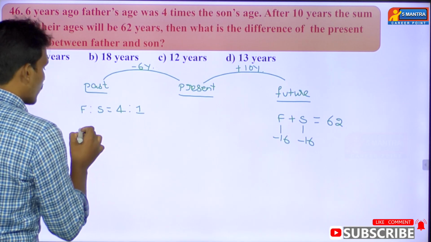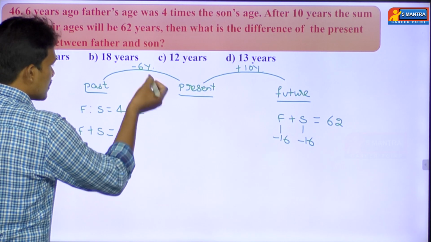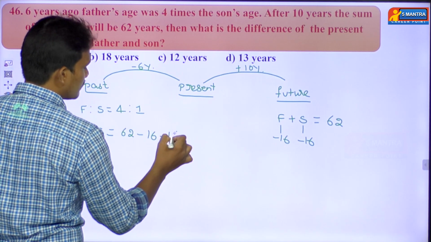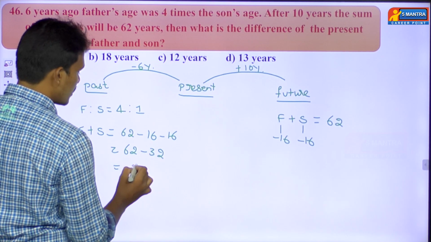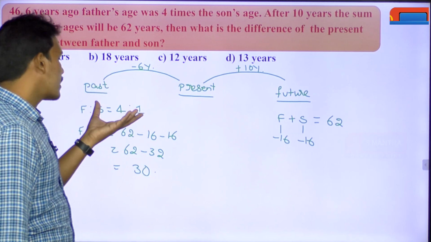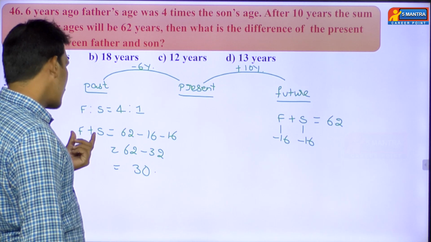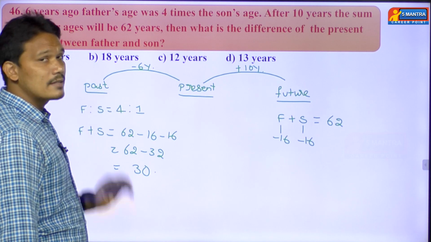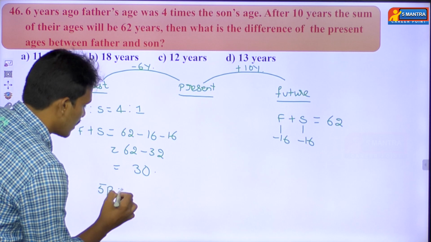So directly we are going to find the sum of the father and the son's age, 6 years back. That will become 62 minus 16 and minus 16. So 62 minus 32, then you will be left with 30 here. And here we got the father to son's ratio is 4:1, and the sum of their ages is 30. Then the sum of their ages in terms of parts will become 4 plus 1, that is 5 parts. Means you can equate this 5 parts value equal to 30 years.